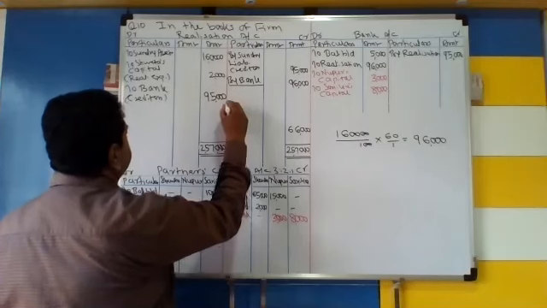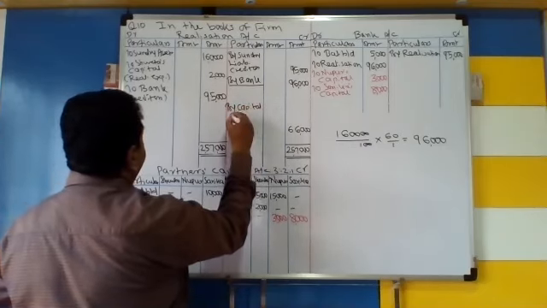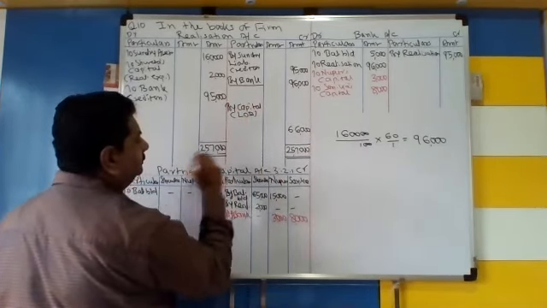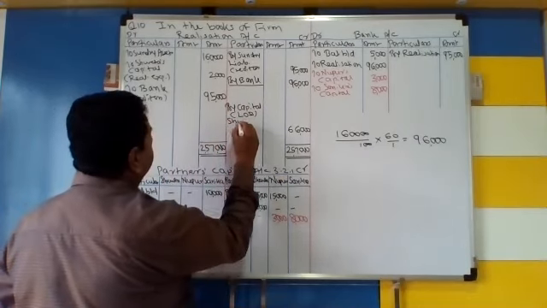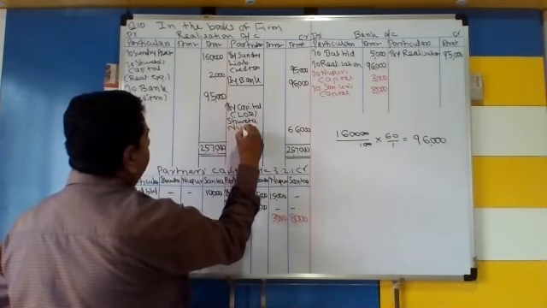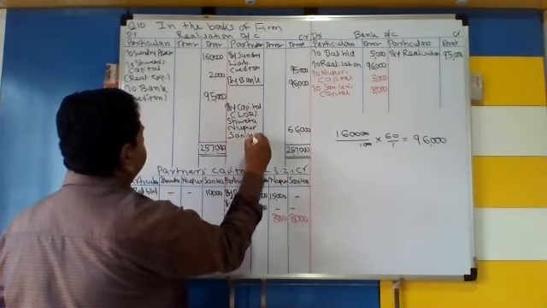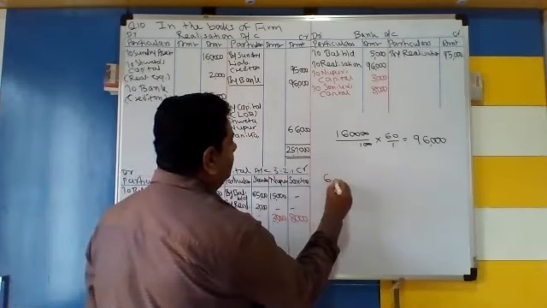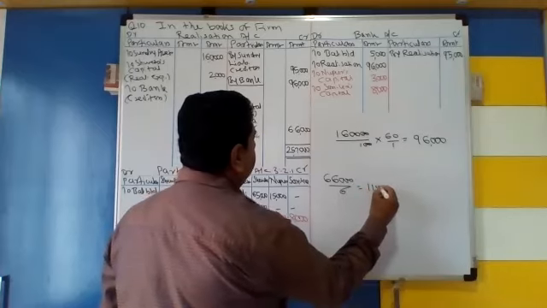This is a loss to be transferred to partners capital account in the ratio 3:2:1. Shweta, then Nupur and Sanika. So 66,000 divided by 6, you are getting 11,000.